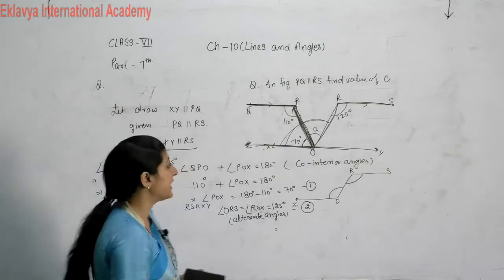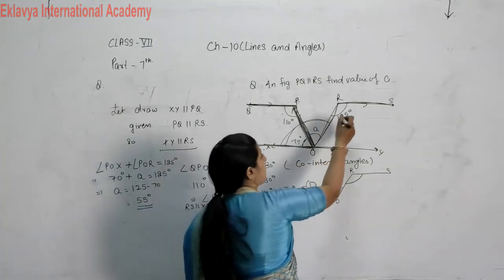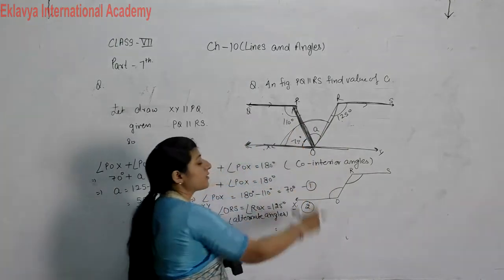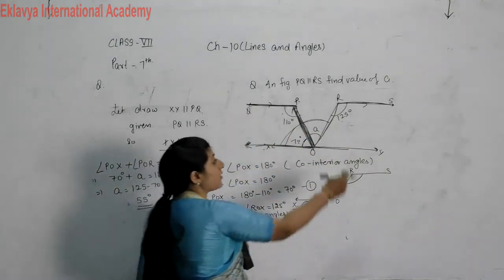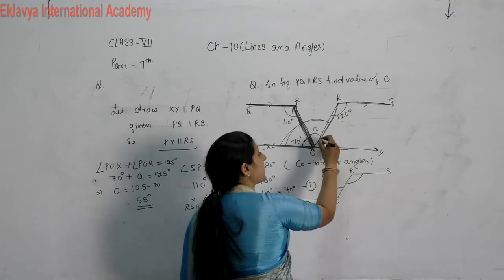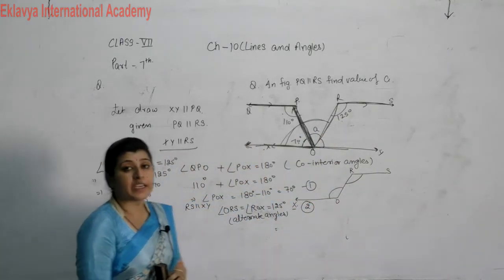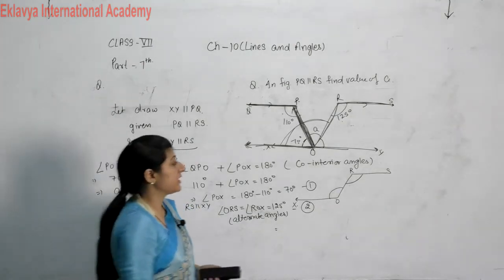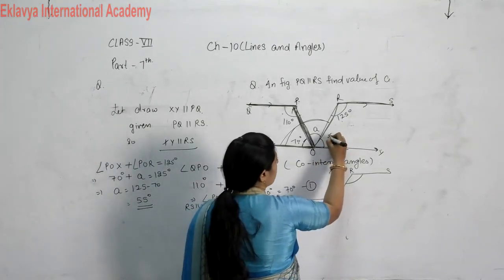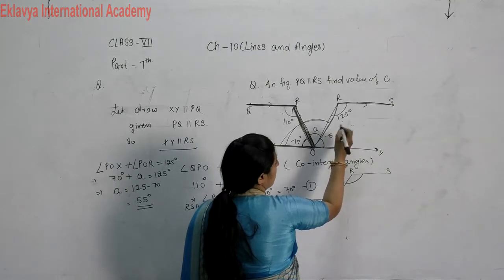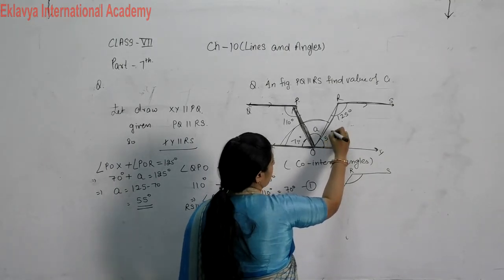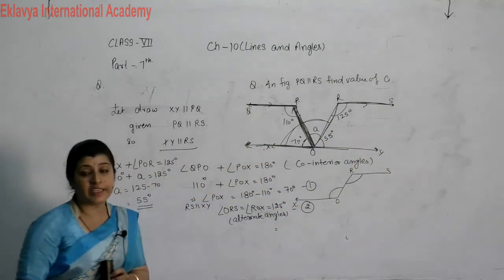The second method uses the same concept, co-interior angles. Here also you can take the co-interior angle concept. Then this angle becomes 180 minus 125, which is equal to 55 degrees.